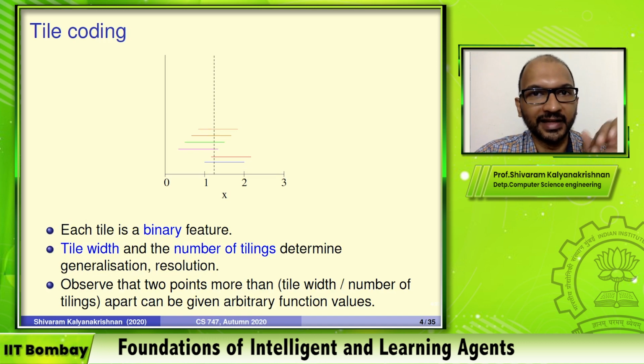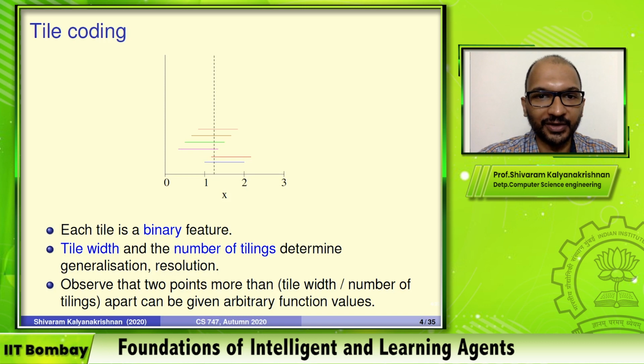So again, each tile here is a binary feature. When we drew this line and drew these tiles, these are the tiles that turn out to be 1 for this particular x value. Everything else is 0, and that's the reason we are not drawing it. But now you can see that these two parameters, the tile width as well as the total number of tilings, in conjunction determine how well you generalize and how much you can resolve.